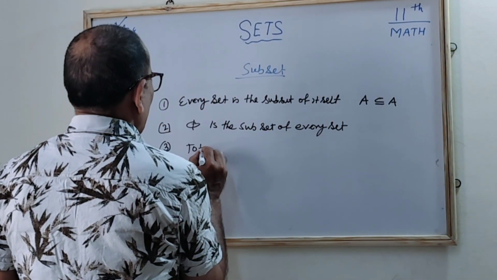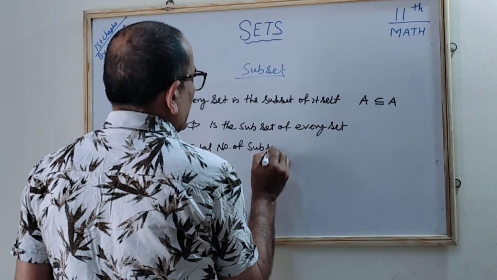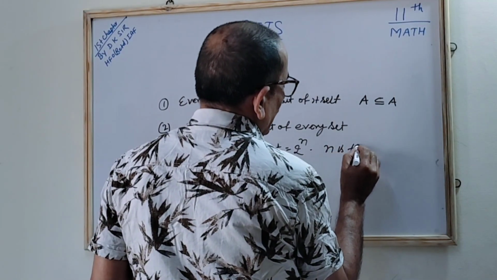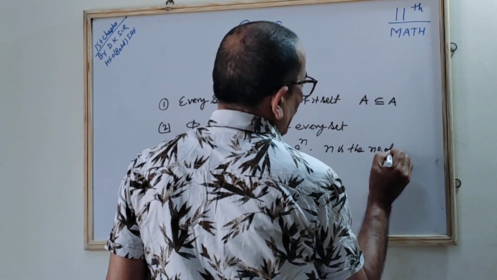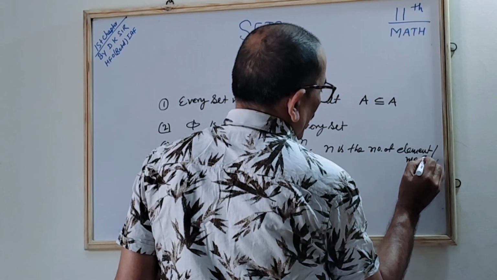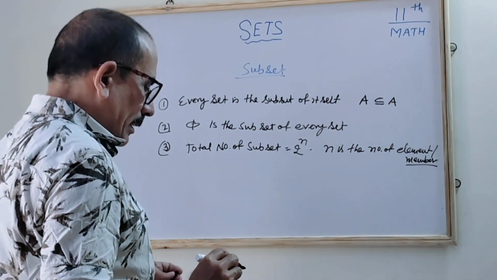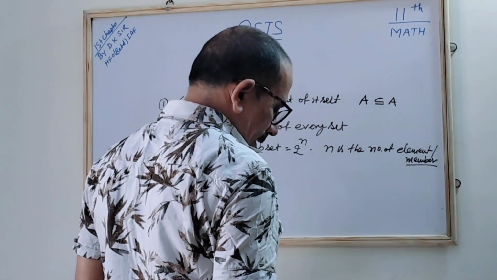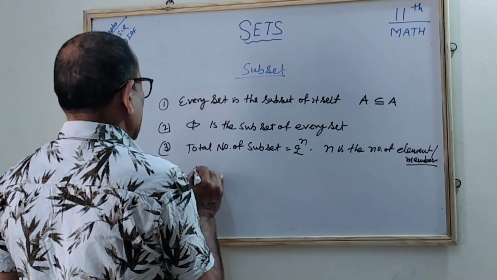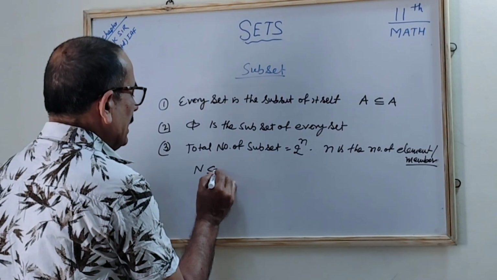The total number of subsets is equal to 2 to the power n, where n is the number of members. With this formula you can very well find out the subsets, correct? You can say the subset of the set R of real numbers. Suppose N is the set of natural numbers, the natural numbers are a subset of, I can say, the real numbers.